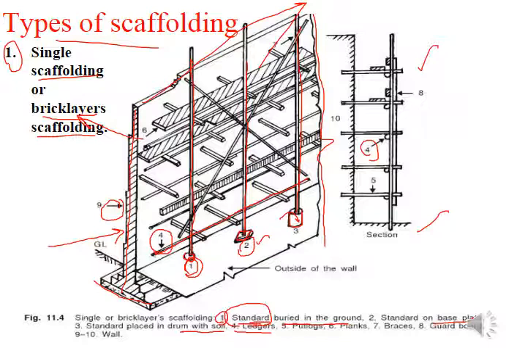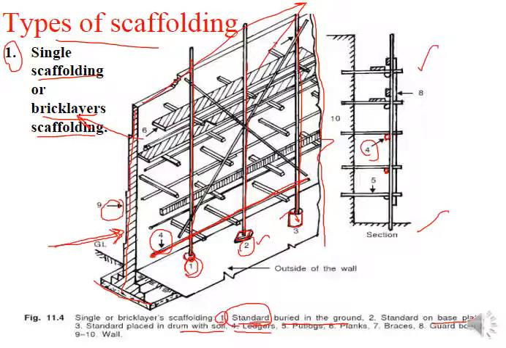These are members of the scaffold that are provided along the length of the wall, parallel to the wall. If you cut a cross section and see from this side, then these ledgers will show you just a circle. That's why those are shown over here.